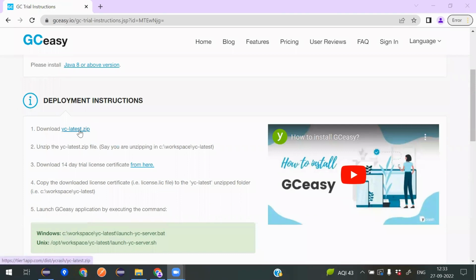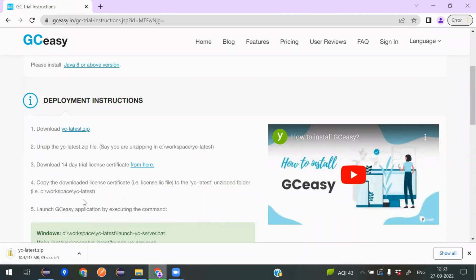Download the latest.zip file from the trial instructions page. Once it is downloaded, unzip the zip file.